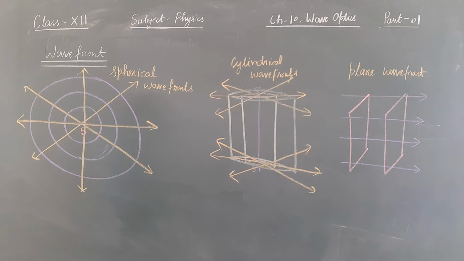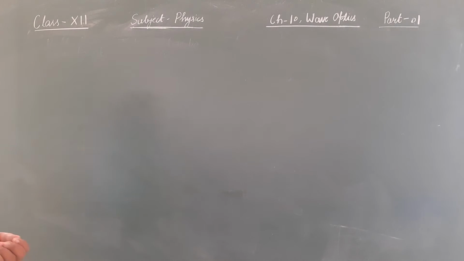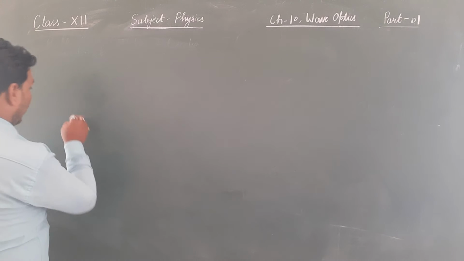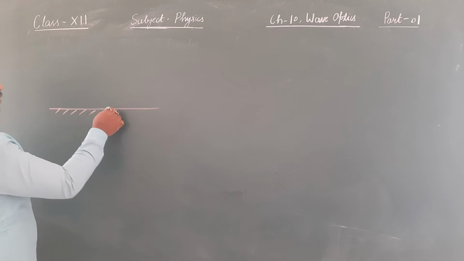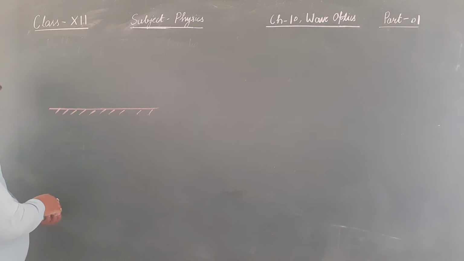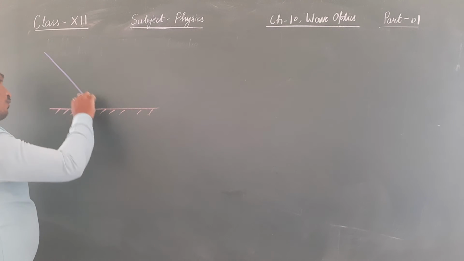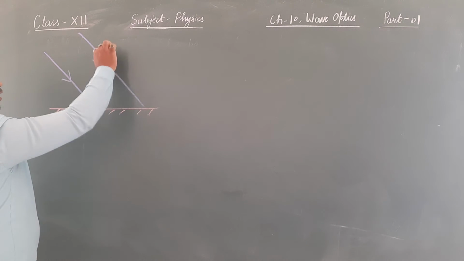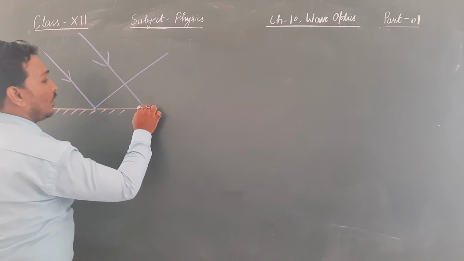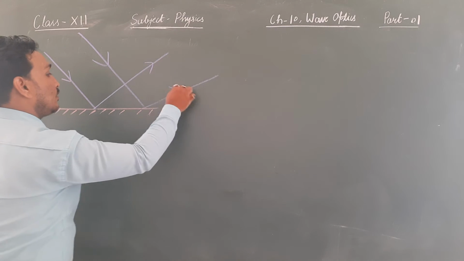Now let us try to draw some more wavefronts due to reflection, refraction and refraction through lenses. Now suppose we have been given a plane mirror, and in the plane mirror rays of light are like this. They get reflected and they go like this.